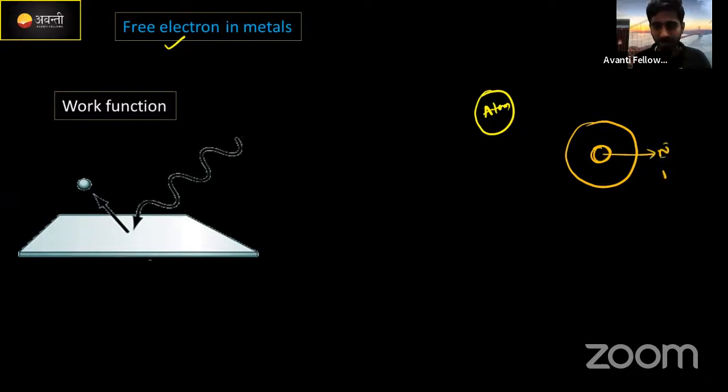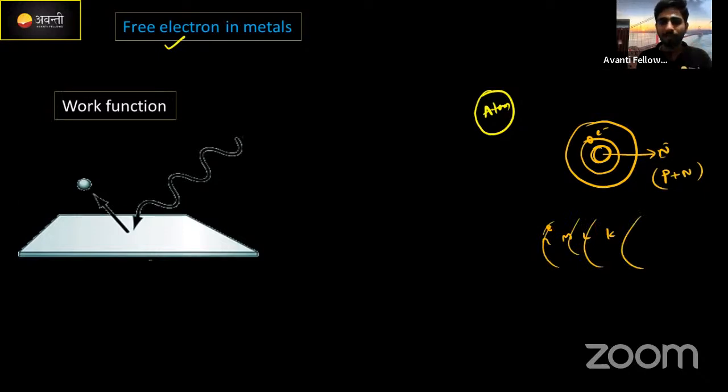What is there in the nucleus? Protons as well as neutrons, correct? Around the nucleus are electrons which are revolving in different orbits. Here, free electron means... we generally know K, L, M, N, 4 shells are there. Just imagine like that. In the outermost shell, whatever electrons are present, if it is not completely filled, we call these vacant electrons or valency electrons. Correct?